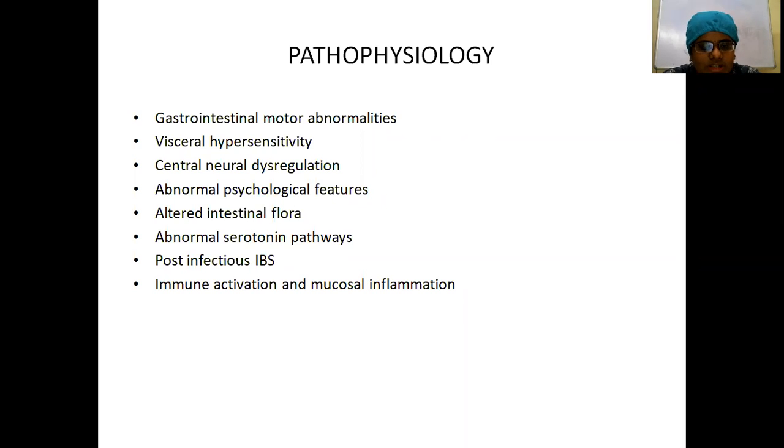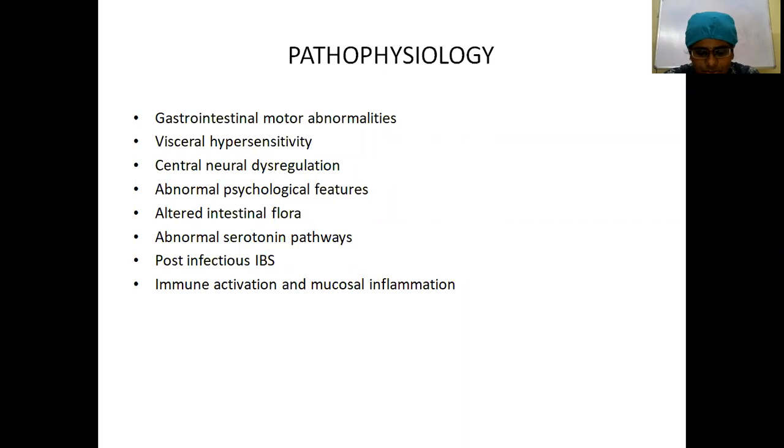Among the other proposed theories are abnormal psychological features. In 80% of these IBS patients, psychological factors can be seen. It can be a normal minor emotional stress, or they can have insomnia. The next one will be altered intestinal flora.